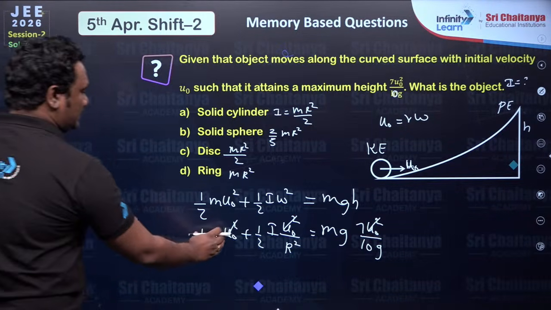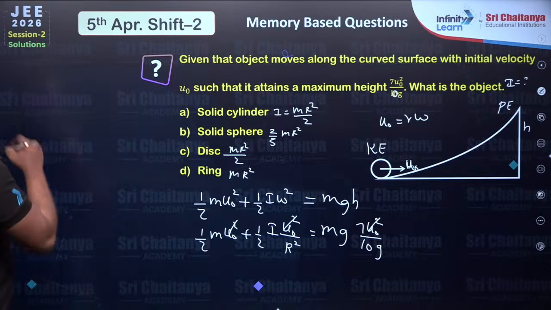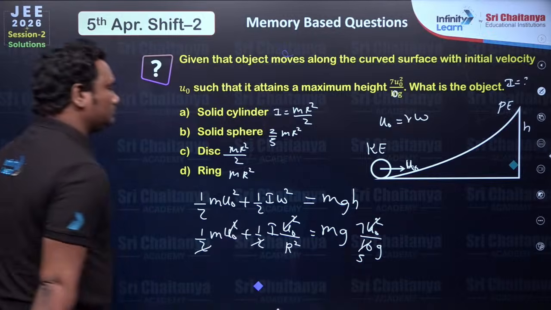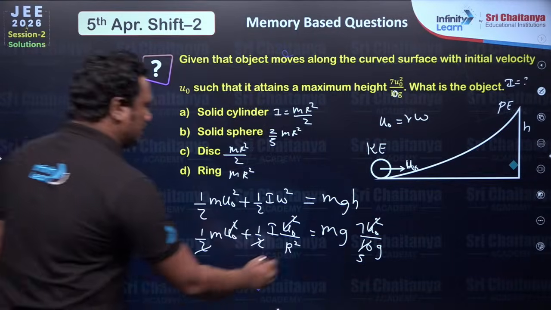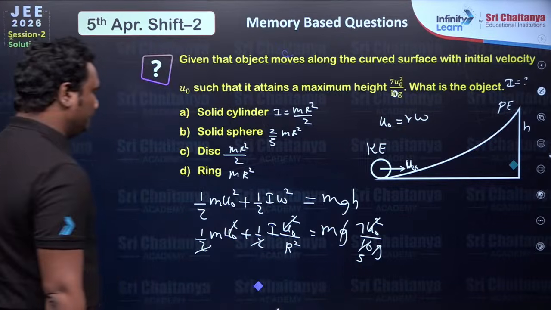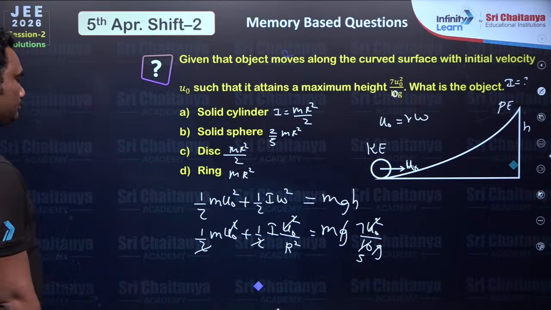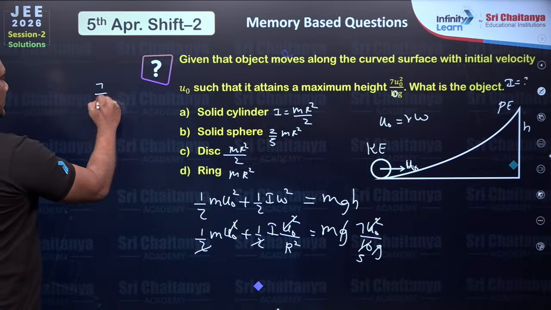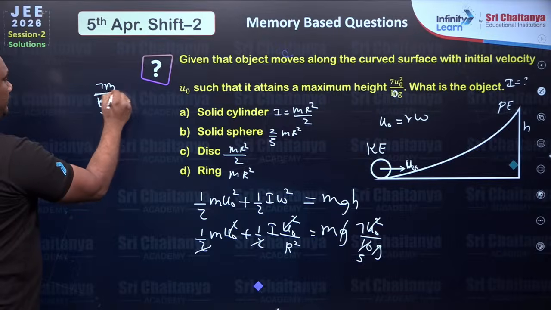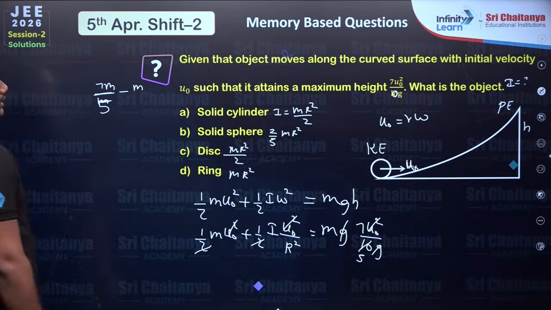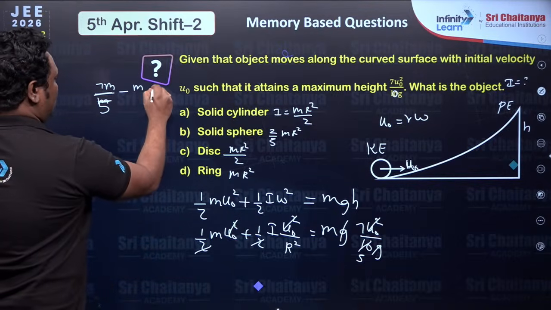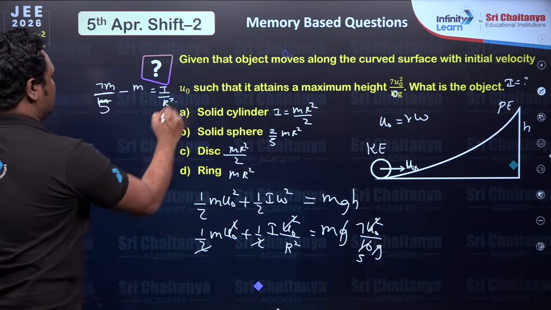Half m, send this half m to the other side. 2 and 5 also you can cut. G and G also cut. So 7m by 5 minus m is equal to I by r square.